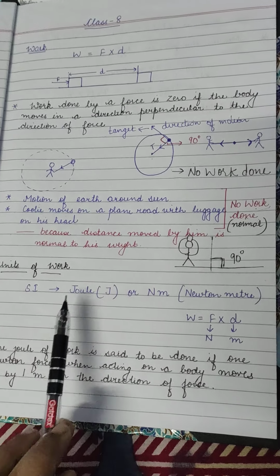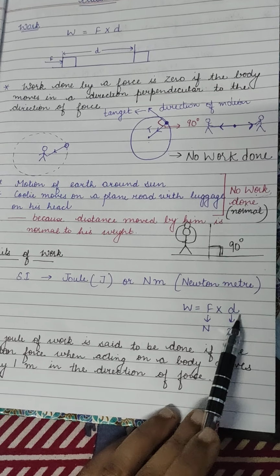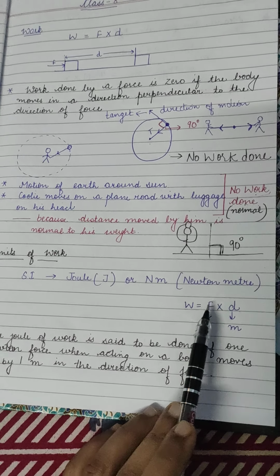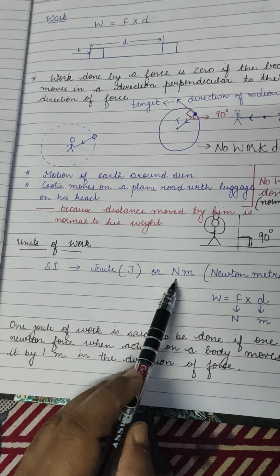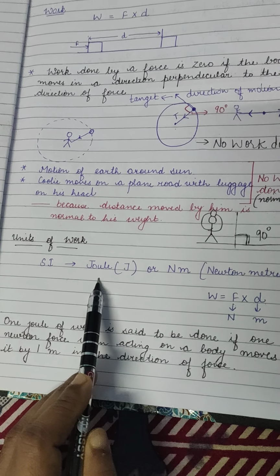Okay. So next we are having units of work. The SI unit of work is what? See, work is force into distance. What is the SI unit of force? That is Newton. What is the SI unit of distance? That is meter. So that is Newton meter. That can also be represented as joule.